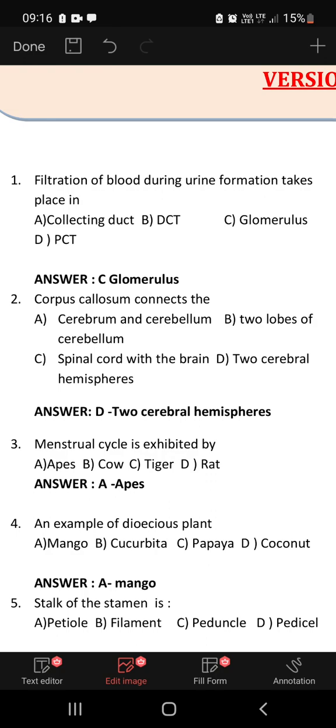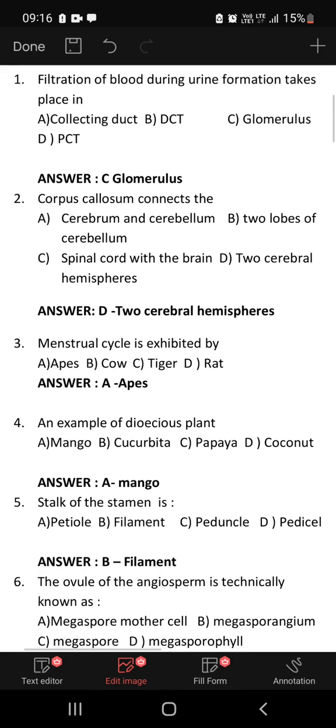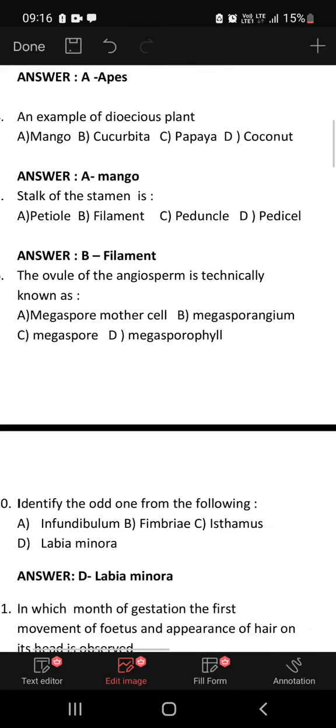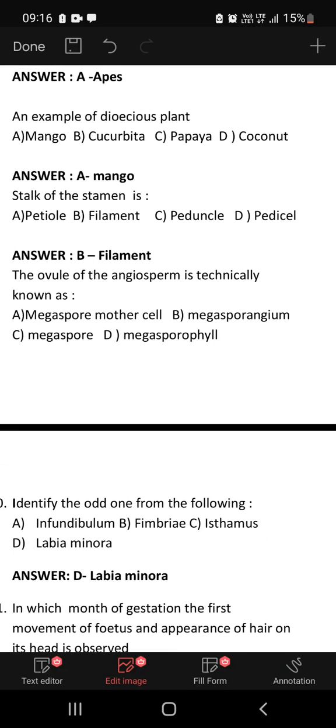An example of a dioecious plant is mango, cucurbita, papaya, coconut. Mango has bisexual flowers, cucurbita is unisexual but monoecious, coconut is also unisexual but monoecious. Papaya has male and female plants separately, so papaya is the right answer. Even though the answer key gives mango, the answer is papaya. The stalk of the stamen is petiole, filament, peduncle, pedicel. It is called the filament.